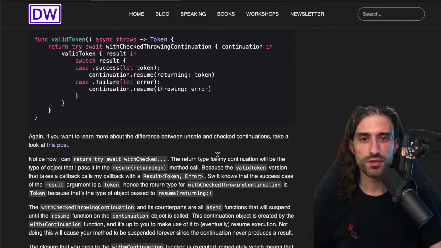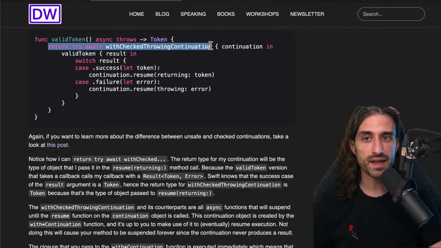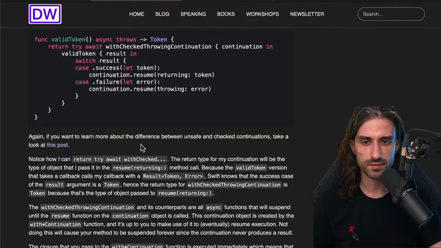The return type for the continuation will be the type of the object you pass in the resume returning method call. So you can really see it as calling resume on the continuation is what will unblock, will unsuspend this call site right here. And what you pass as an argument to the resume function will either be returned by withCheckedThrowingContinuation or thrown by withCheckedThrowingContinuation, depending on whether you call resume returning or resume throwing.